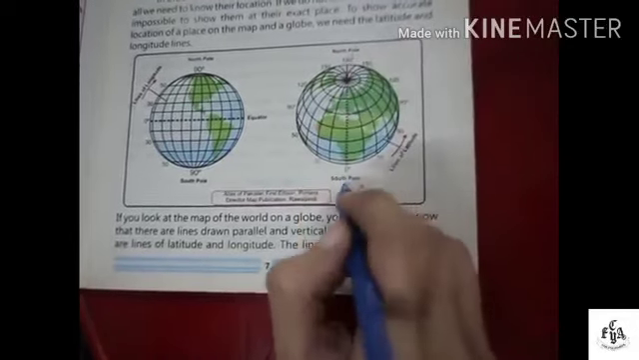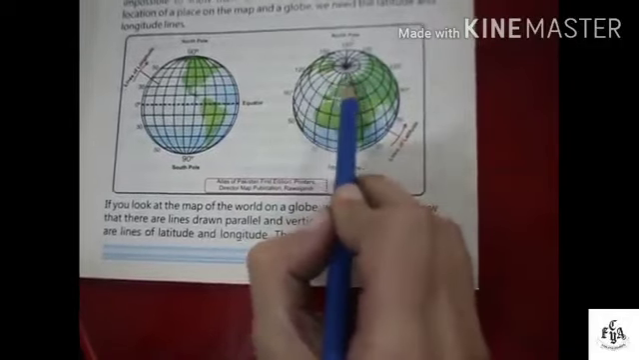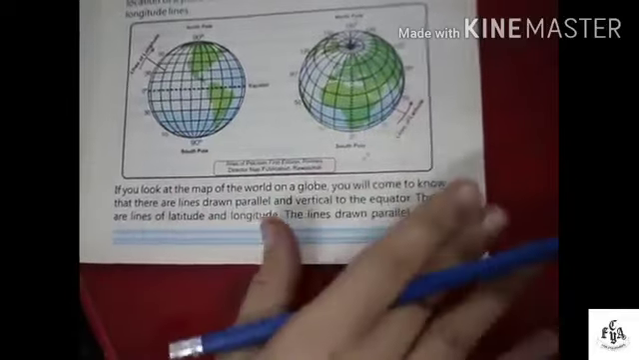This is north pole, this is south pole, and they have, as I have told you, total 360-degree lines of longitudes and 180-degree lines of latitudes. The usage, importance and utility of maps.